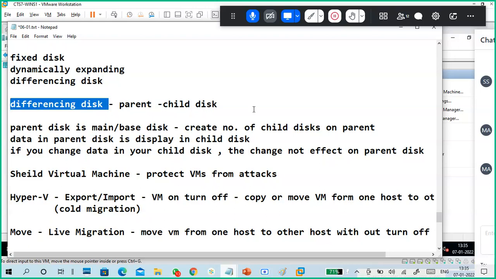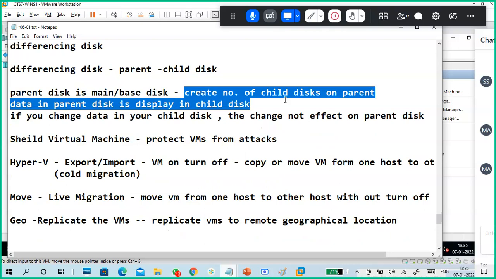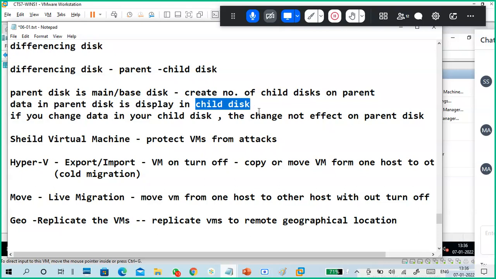A differencing disk is a parent-child disk. You create a main disk, or parent disk, and on top of the parent disk you can create a number of child disks. If you change any data in the child disk, it won't affect your parent disk. Your data is safe in the parent, and whatever changes or deletions you make, you do in the child disk. The data in the child disk is nothing but the parent's disk data. If you alter the data, nothing will affect your parent disk.